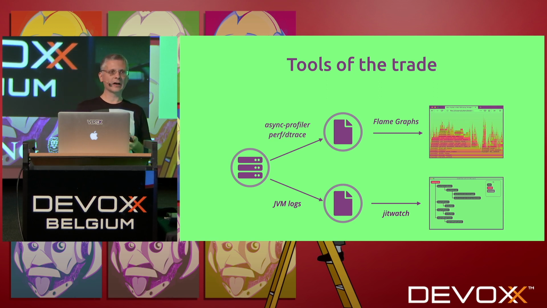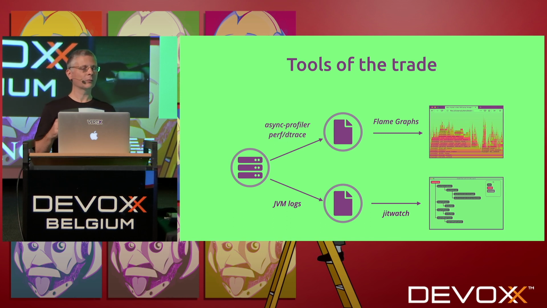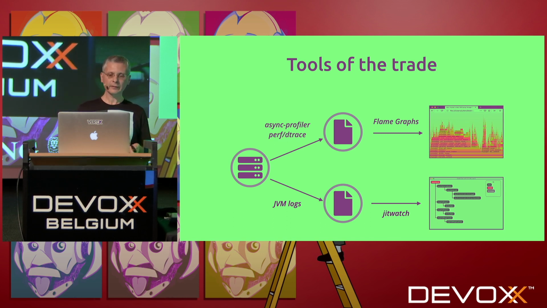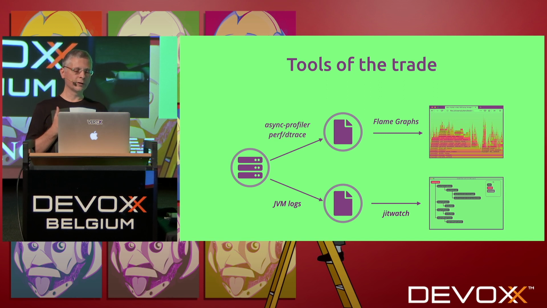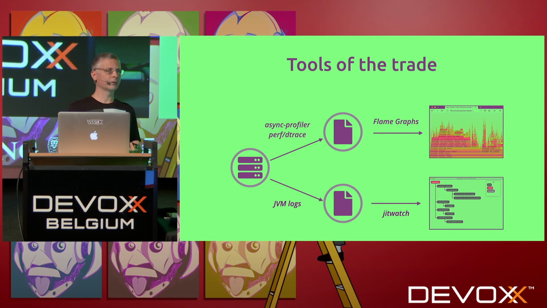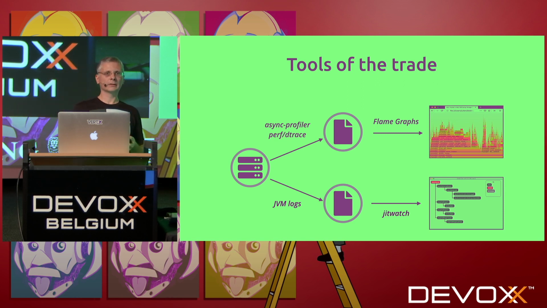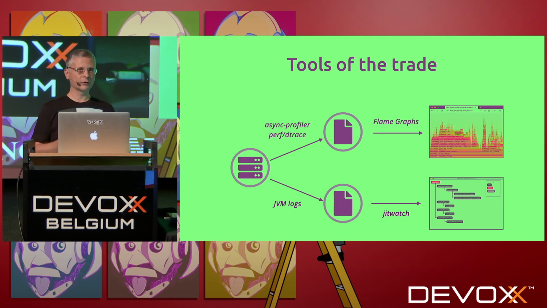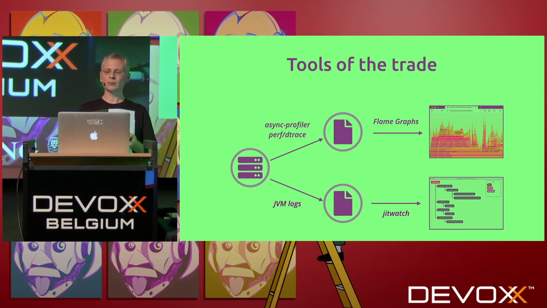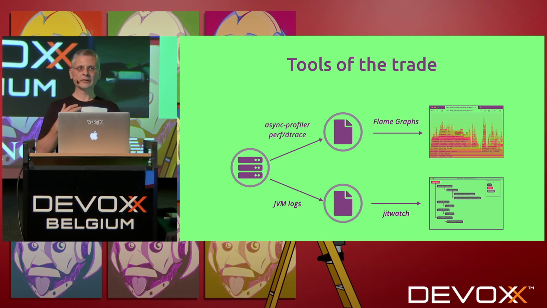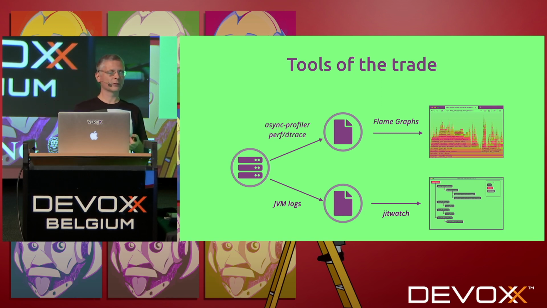So for profilers, there are many profilers on the JVM. I'm not a profiler expert. I just know that there are some profilers you can trust, and there are some you can't. If you go with Async Profiler or PerfDtrace, it will be great. You will get the most reliable results you can trust. And even with these tools, when you analyze, you need to be skeptical about it, because sometimes there are some issues. It's not in the tools, it's more in the way we measure them.